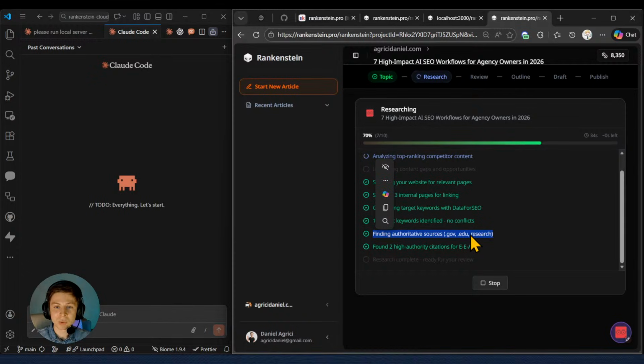We're finding authoritative sources, which are citations that we can use inside the blog, so we can make sure that, hey, our blog is relevant, it's compliant, and all the information provided is proper for our EAT.